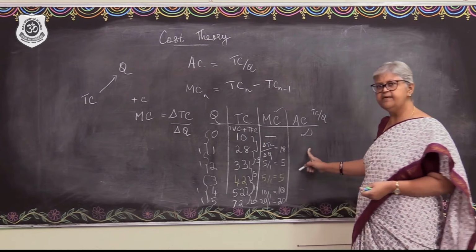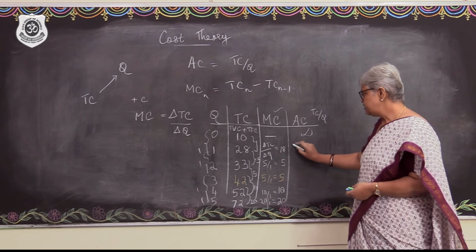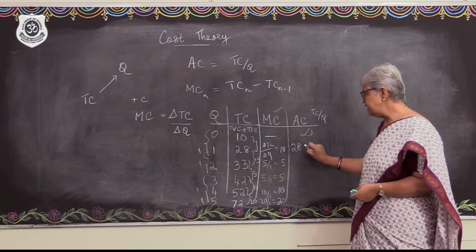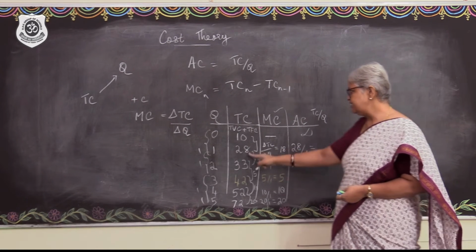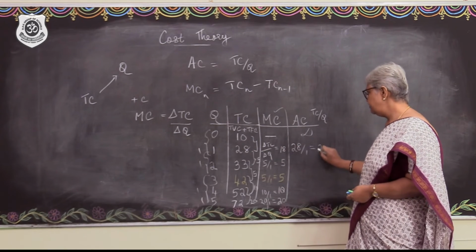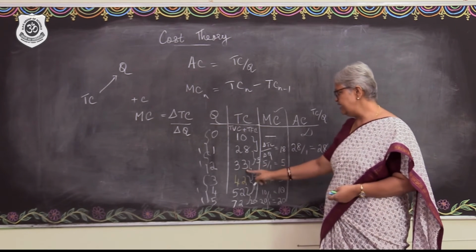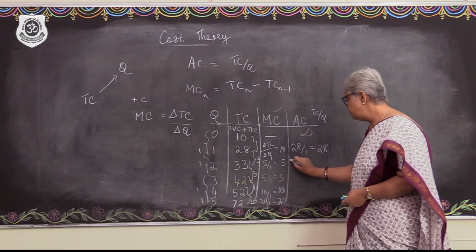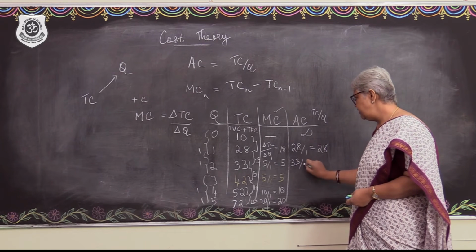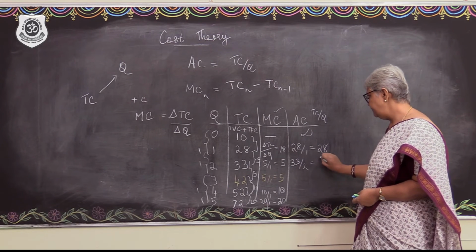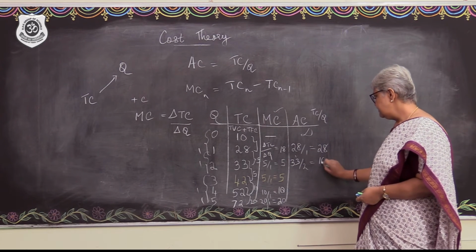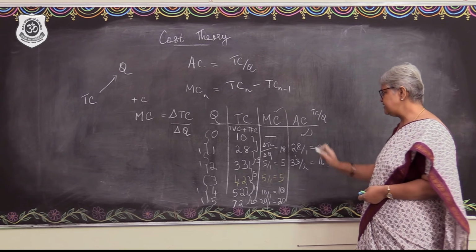So, let's check out the AC. AC at the next level will be 28 by 1. Yes, 28 by 1. So, that will be 28. And then 33 by 2. Right? 33 divided by 2. How much will that be? 16.5.